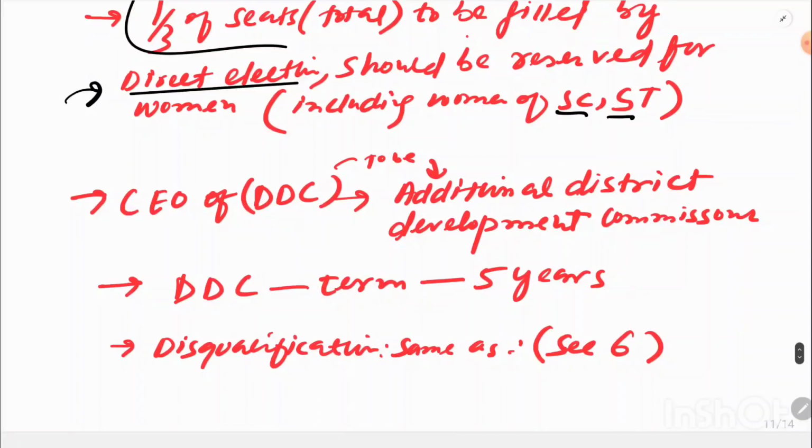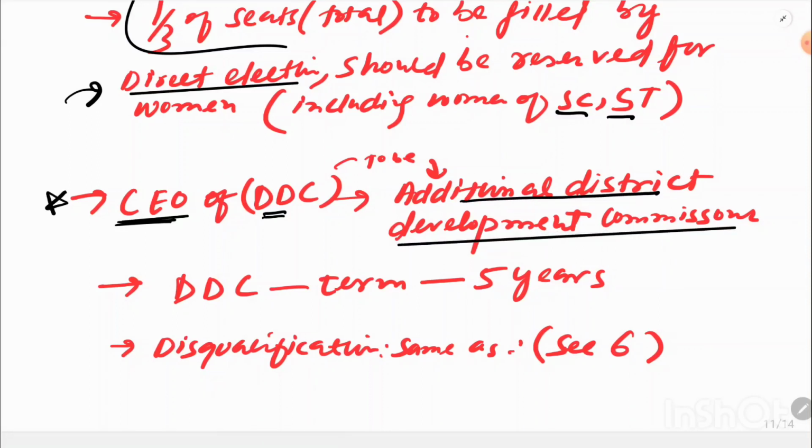Now we talk about the District Development Council. There is a person who is called the CEO, the Chief Executive Officer. There has to be a CEO of the District Development Council. So who will be the CEO? It will be the Additional District Development Commissioner, okay? Very important. The CEO of the DDC, the District Development Council, will be the Additional District Development Commissioner, okay?